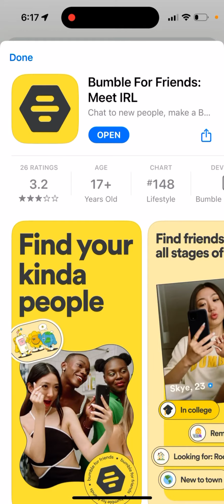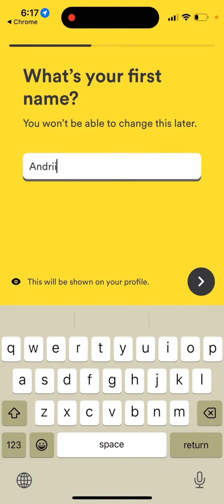First, an app called Bumble for friends, meet in real life. So let's just start out. I'm just trying to create an account. The idea of this app is that it's not for dating. It's just for making friends.